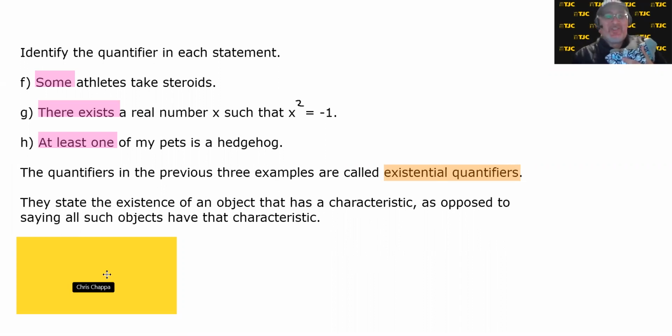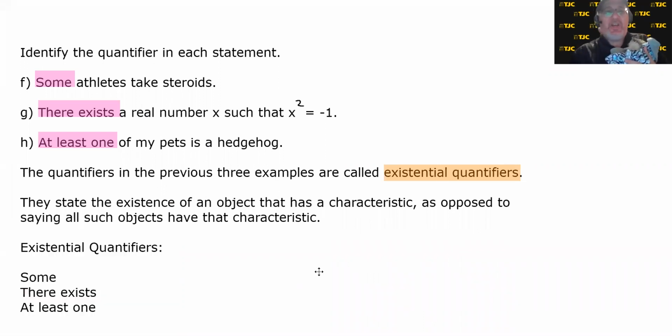And underneath here is just the list of existential quantifiers that we saw. Some, there exist, and at least one. Now, there could easily be more quantifiers than the ones listed, but these are going to be the most common ones that we see. And if any others come up, I'll be sure to point them out.